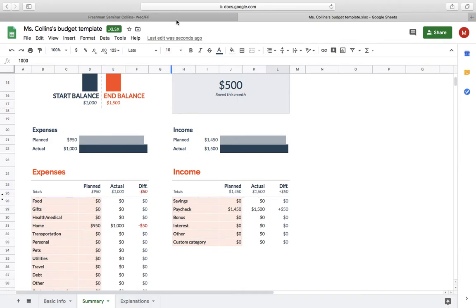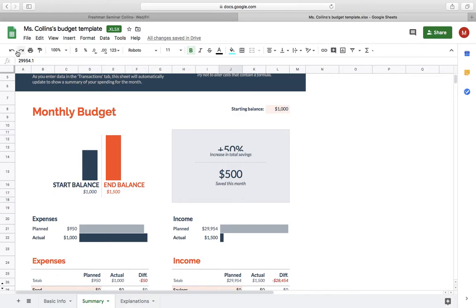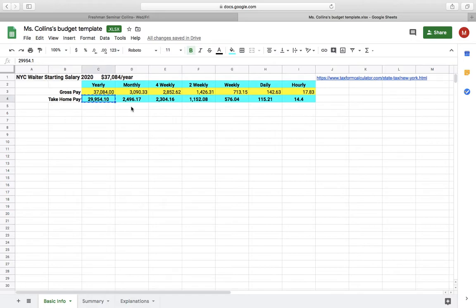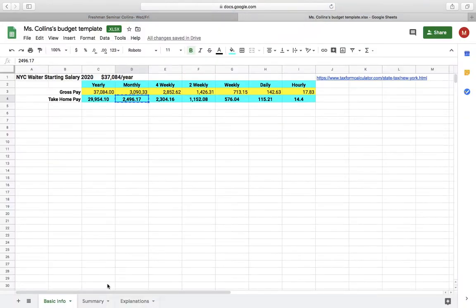It lets you plan out what all of your monthly expenses are, as well as what your income is. So you are going to paste that monthly income into this planned paycheck section right here. So Google said that we're taking home $14.50. We're actually going to take, oh wait, this is done monthly. Ignore everything I just said. Go back to the basic info. You are going to be copy and pasting this monthly take home pay. Okay, so my apologies. Ignore this. Okay, now, sorry about that. Back to the summary.